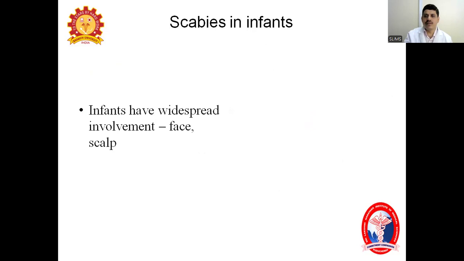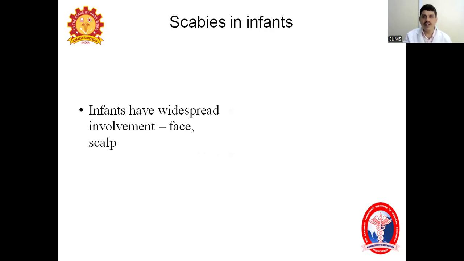Now we will come to scabies in infants. There are a few differences in the clinical presentation between adults and infants. In adults, we see lesions mainly over the web spaces, covered areas, and folds. In the circle of Hebra, usually the arms, shoulders, face, and head are spared. But in infants, the immunity is comparatively less, and there is widespread involvement, including face, scalp, arms, and shoulders. This is the main difference in the clinical presentation of adults and infants.